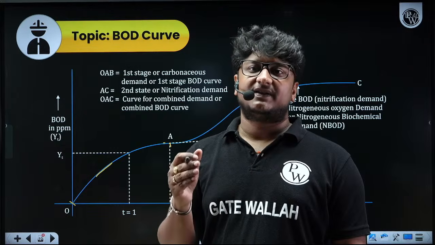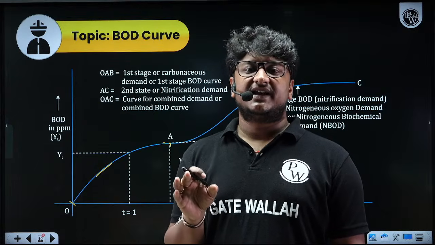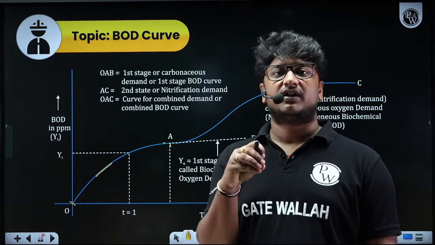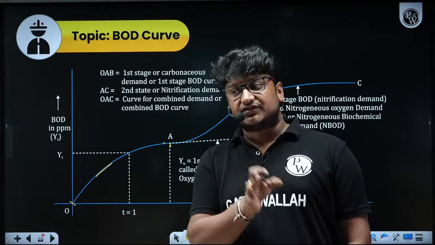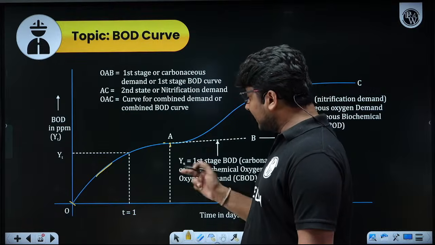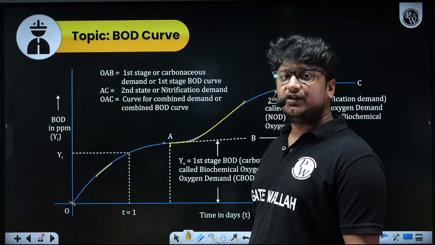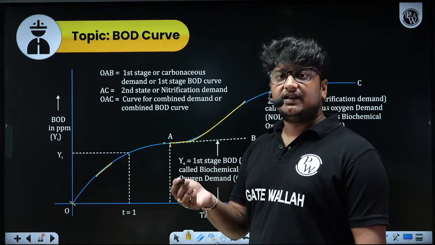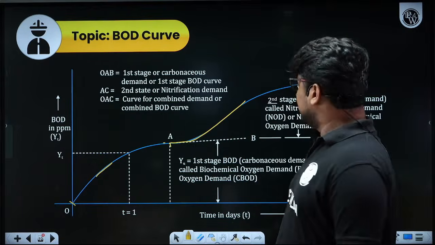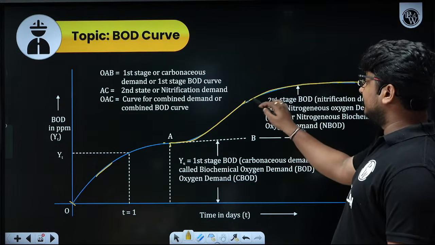Till that time, all the carbonaceous organic matter is gone, completely degraded or decomposed by the heterotrophic bacteria. For them, what is left is only the nitrogenous organic matter. So they will attack the nitrogenous organic matter, and they also need some oxygen for that. So from A, you will find this curve rising again. Even nitrogenous organic matter is limited, not unlimited, so again this curve will become a little flatter.